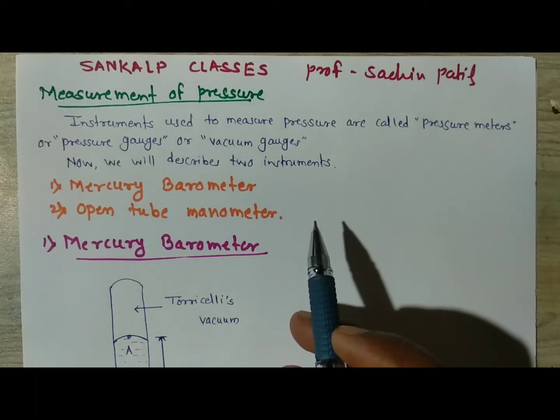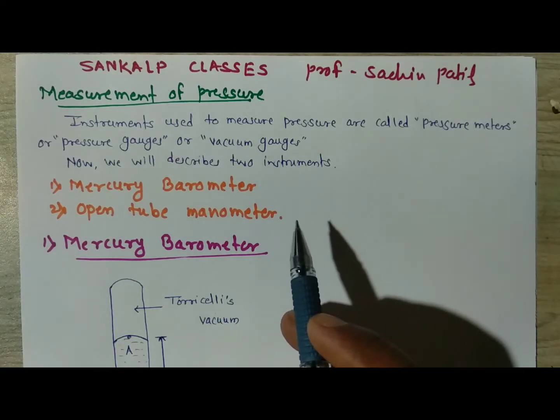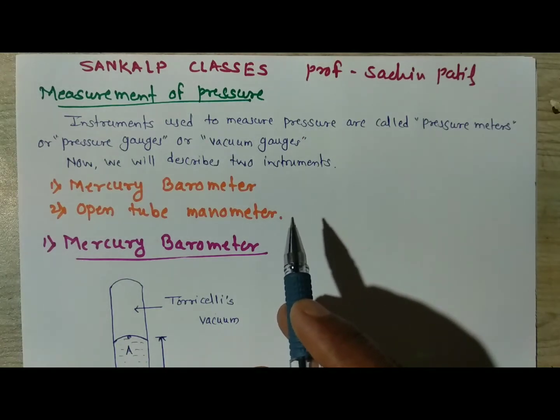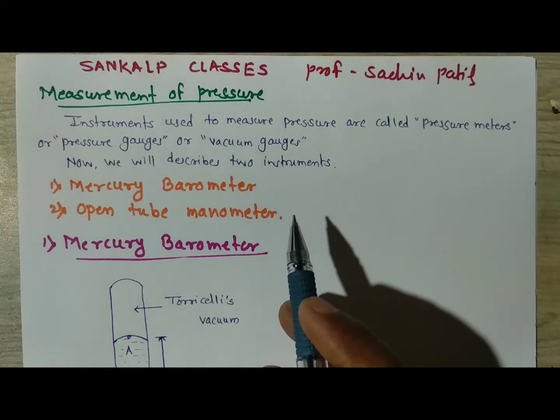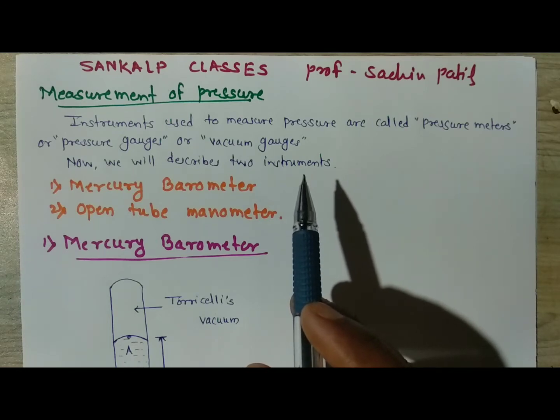Right now we are going with the measurement of pressure. We know Pascal's law, and according to that you can calculate the absolute pressure and gauge pressure also, and you will get the pressure at any particular point. It depends on the liquid column above it, or the point which is at a particular depth. The pressure at any point does not depend on the container or on the shape in which the liquid or fluid is present.